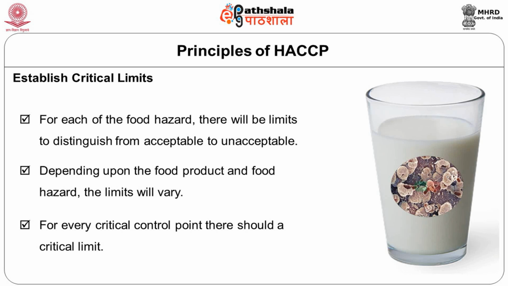Anything more than that is not acceptable, anything less than that is accepted. So you try to see whether your milk is able to meet that criterion. These limits can vary from food to food. I am giving an example for milk, but it can be different for different products. So you have to establish these critical limits for your own processing unit or your product.